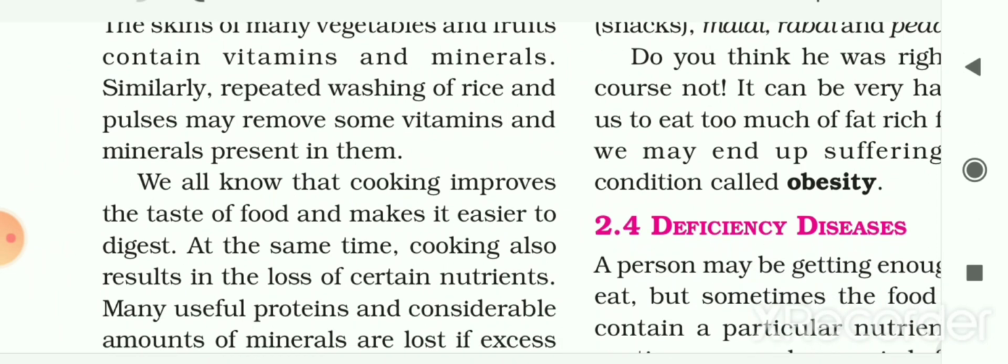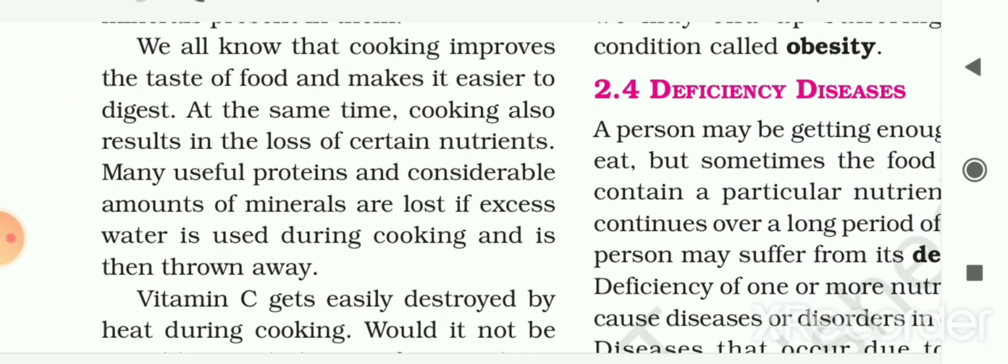We all know that cooking improves the taste of food and makes it easier to digest. At the same time, cooking also results in the loss of certain nutrients. Many useful proteins and considerable amounts of minerals are lost if excess water is used during the cooking and is then thrown away.